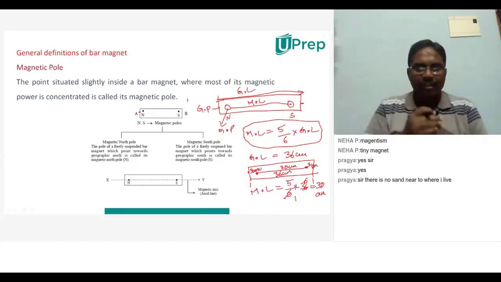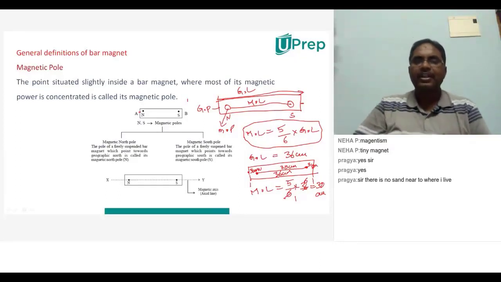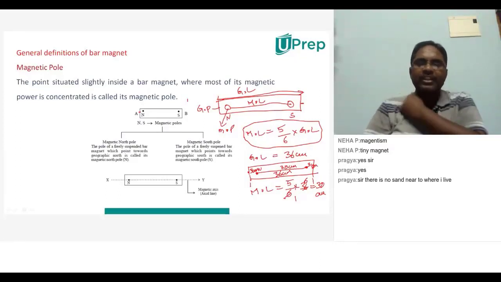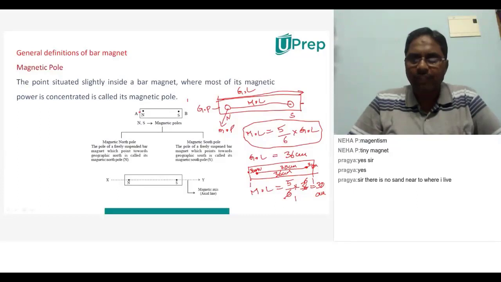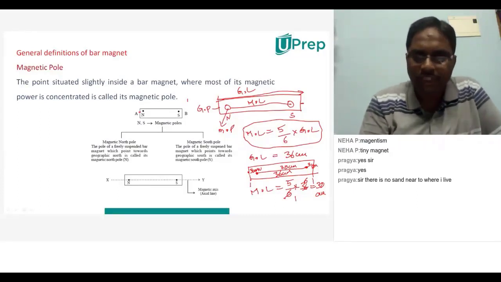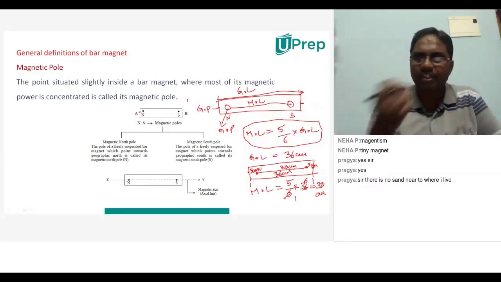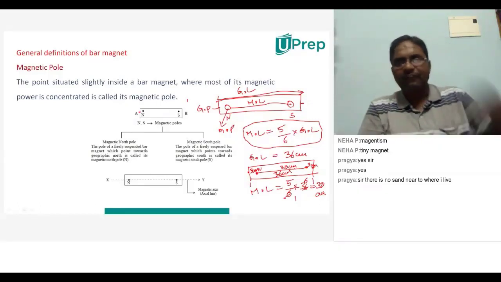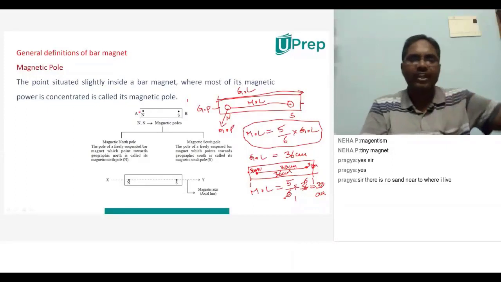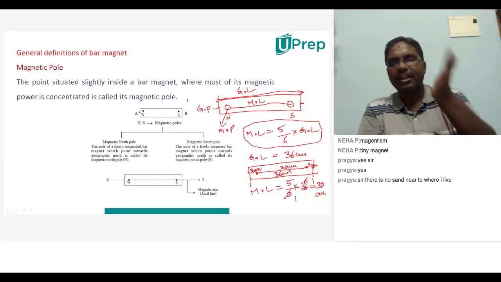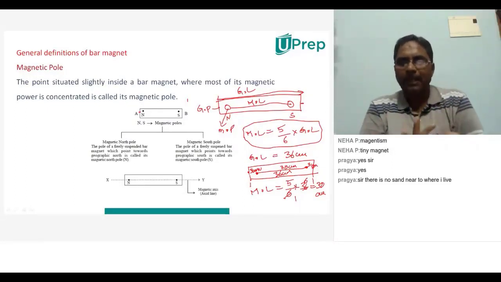Now remember this relation: magnetic length is equal to 5/6 into geometrical length. Based on this we can ask many problems. If I give the magnetic length, you can find the geometrical length; if the geometrical length is known, you can find the magnetic length.